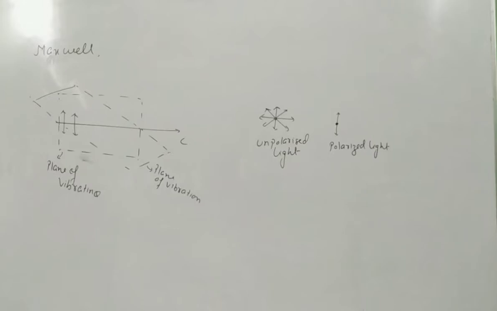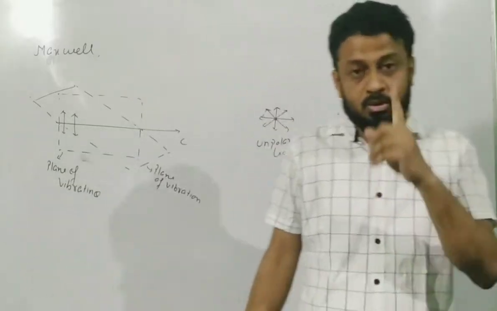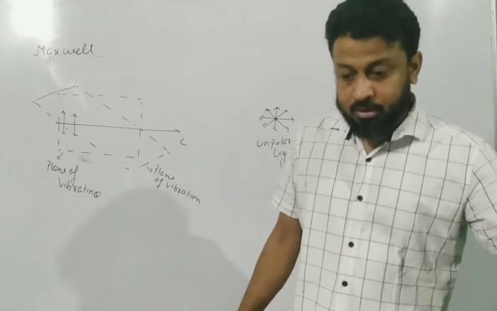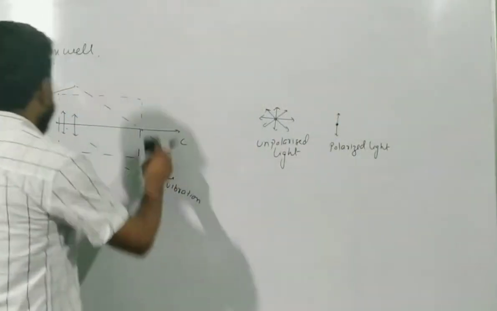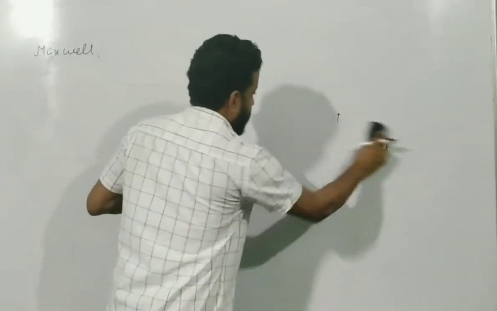Now, how light can be polarized is the next topic. As I told you, light can be polarized in three ways. In today's class we are going to discuss only one way, and in the next lecture we are going to discuss two more. So let us start with how light can be polarized.